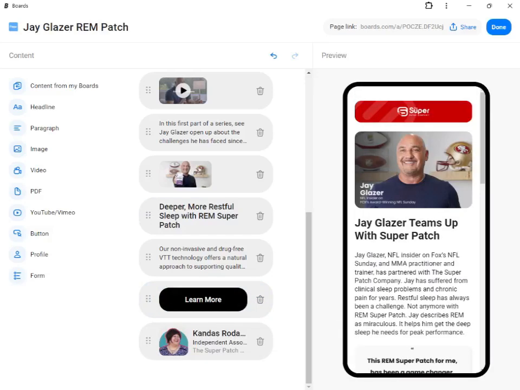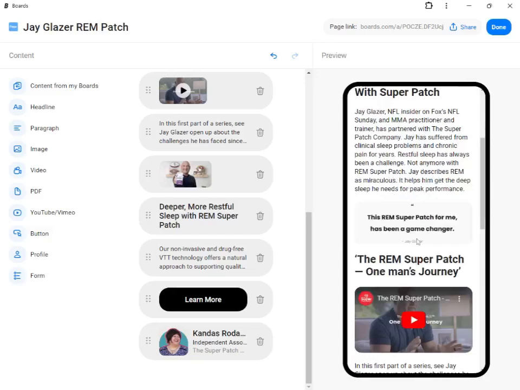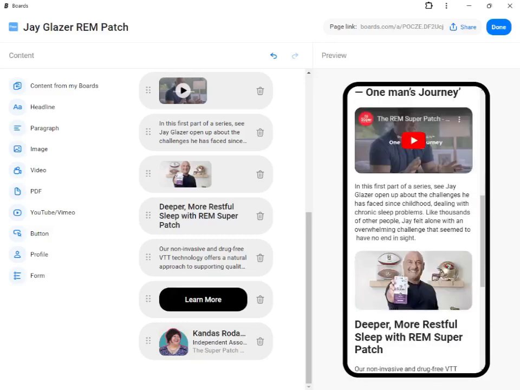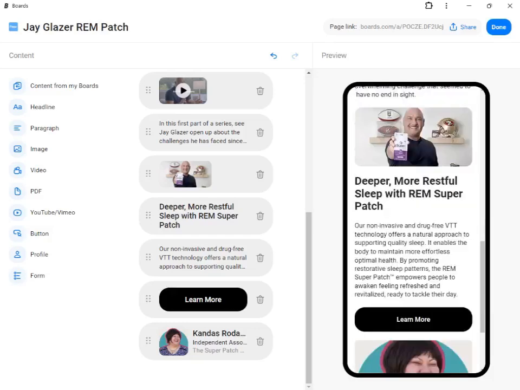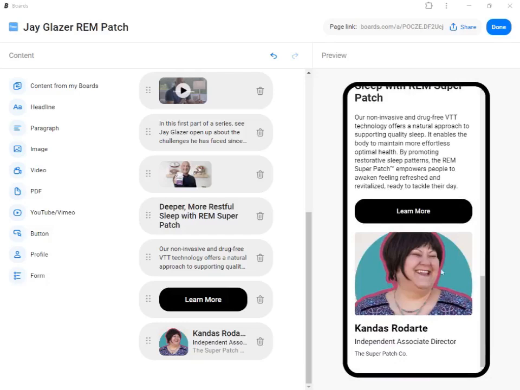When we're looking, this is what the web page is going to look like. It's got a header image. It's got an image of the dude that we're talking about in the video. It's got some text. It's got a quote from the dude that's an image. It's got a headline, a video, some more text, another image, another headline, some more text, and then a learn more button. What happens when you click on the learn more button? It opens up my webpage so that you can learn more about the patch that's being represented in this video. And then at the very bottom is my profile information.